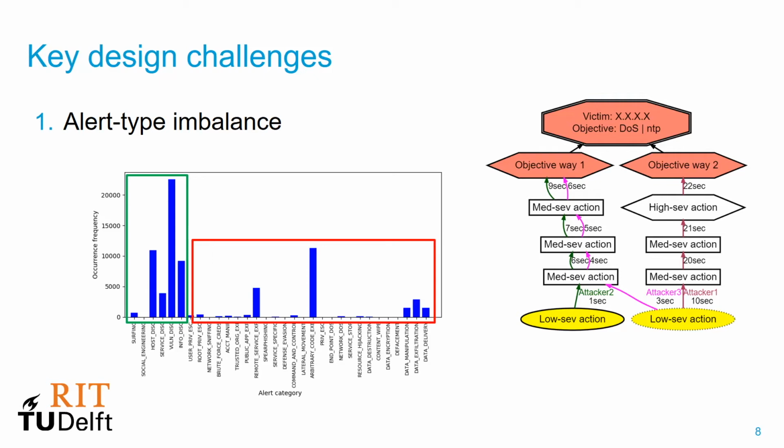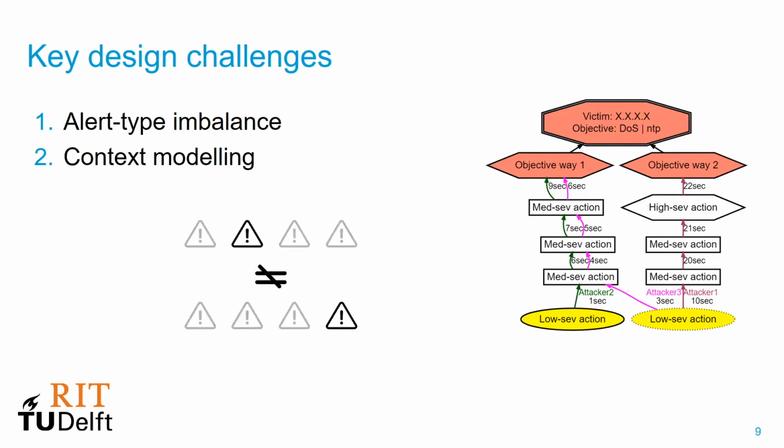And this is a challenge because most machine learning techniques would simply discard the infrequent events. Second, the same alert can have a different meaning depending on when it happens. And this is what we mean by context modeling. Whatever happens before or after an alert also holds importance, and we need to model it somehow.